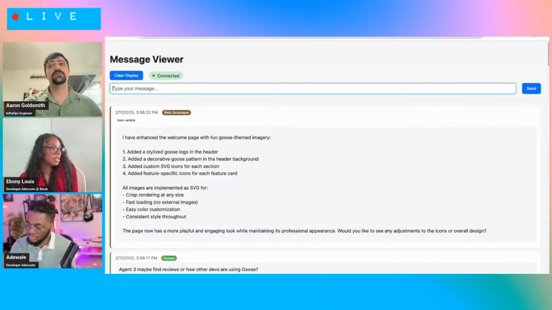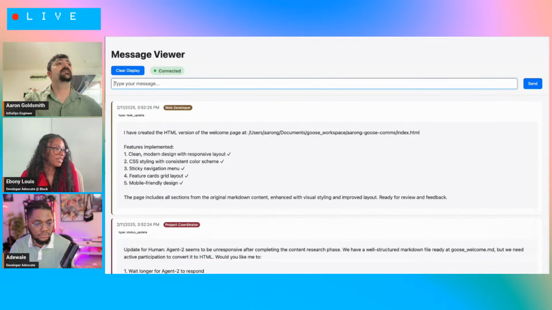So this first task was just to build a simple homepage for Goose. I didn't give it too many instructions. I kind of wanted to see what it was going to do. I didn't know if it was going to go Goose AI, Goose animal, but well, this is just the direction that it went. So here we are.